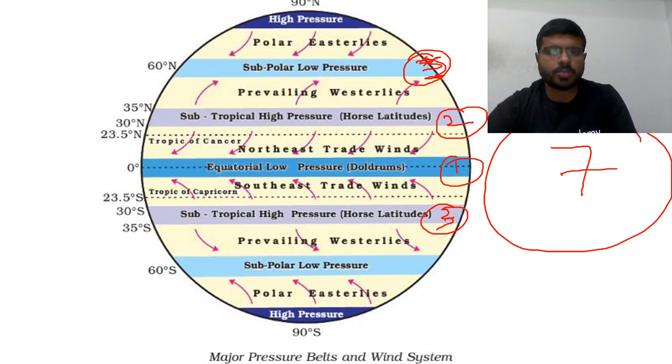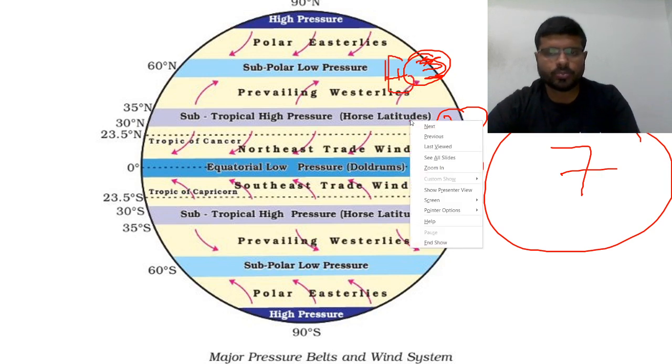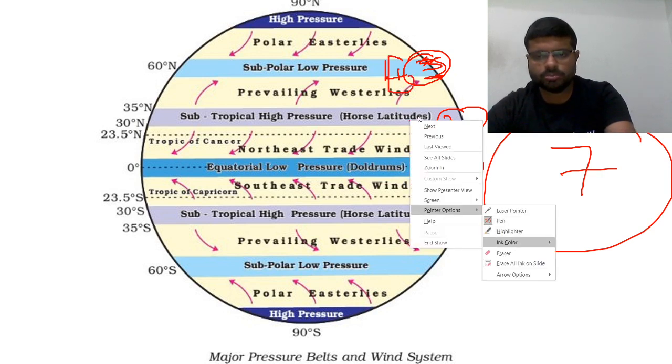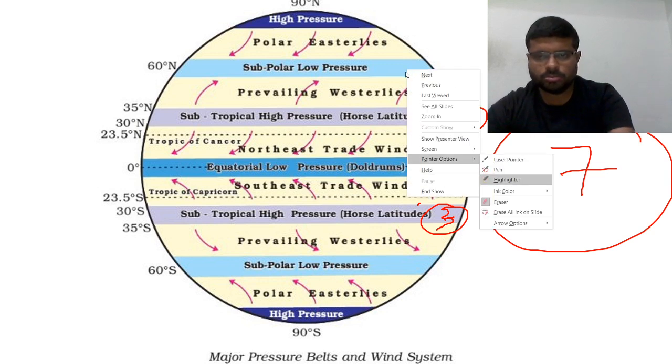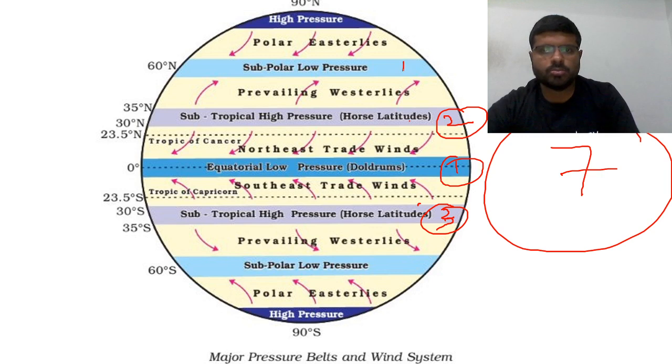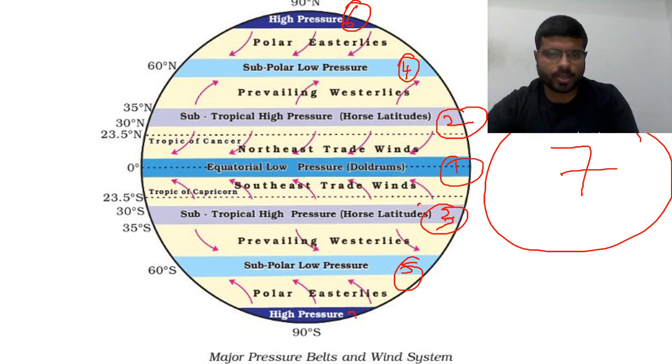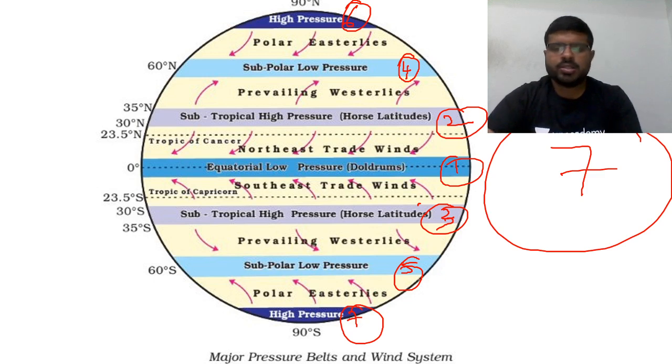Then subpolar low pressure belt, let us give the name 4. Similarly in the southern hemisphere. Then high pressure belt in the northern hemisphere, high pressure belt in the southern hemisphere. 7. So total 7 pressure belts.